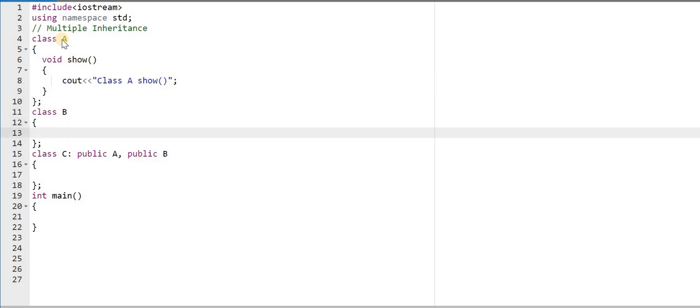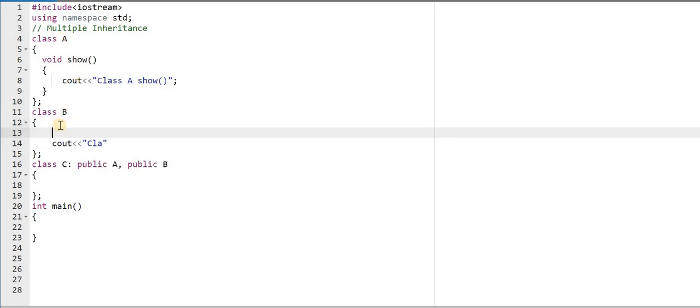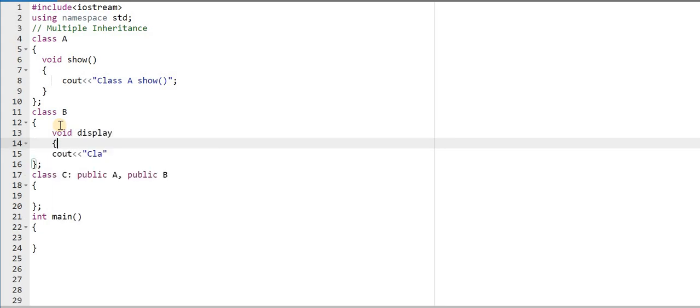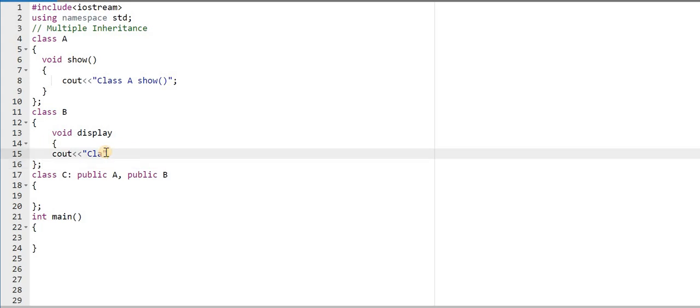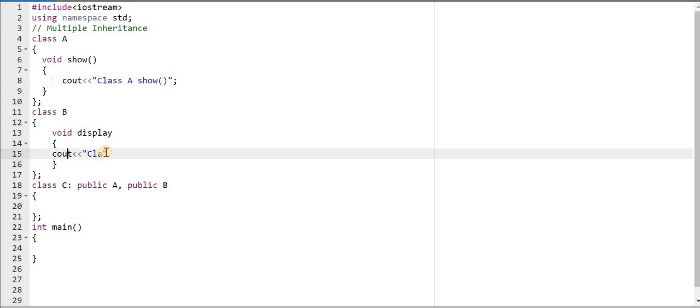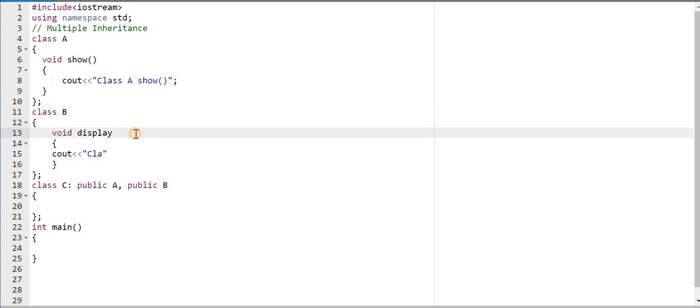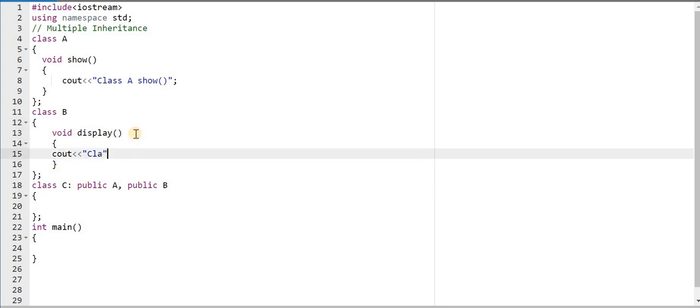In class B we are also creating a function, that is display. So I need to write void display, and this display function has a message that will be printed when display is called. Class B display, this message will print.